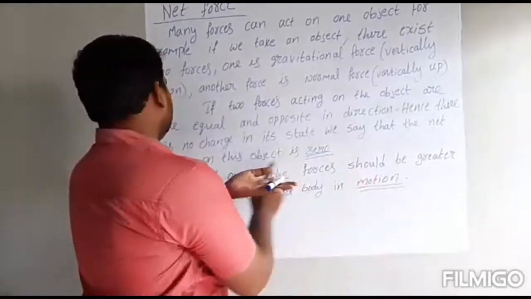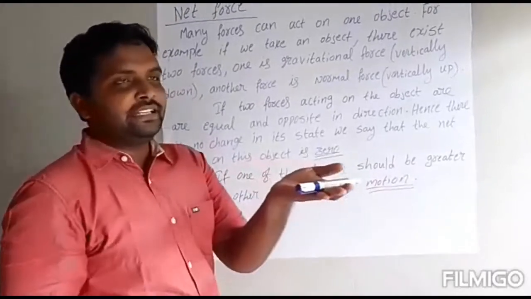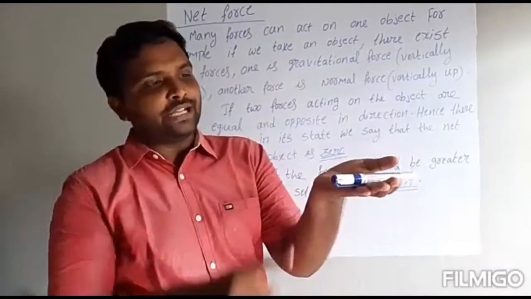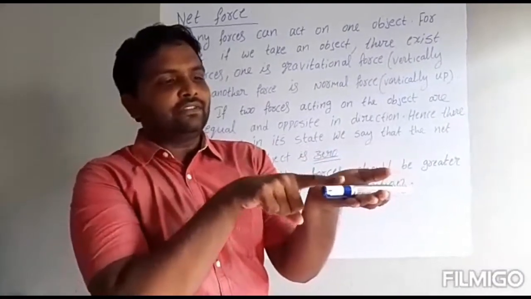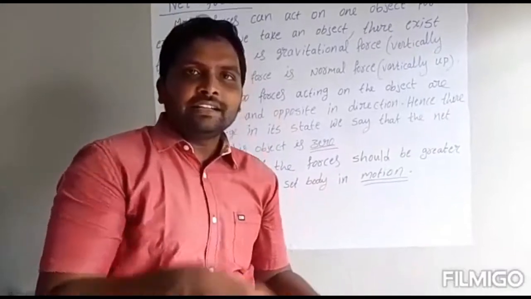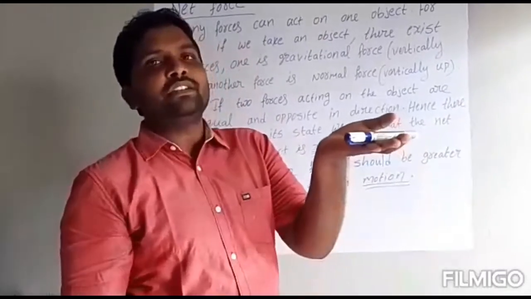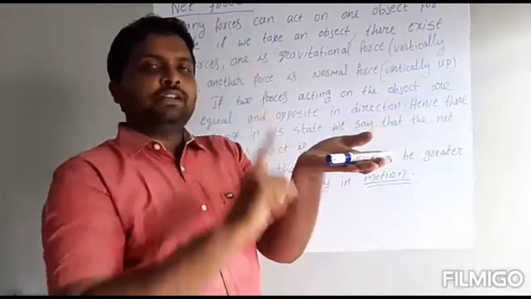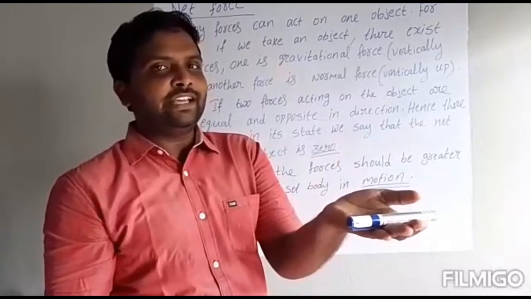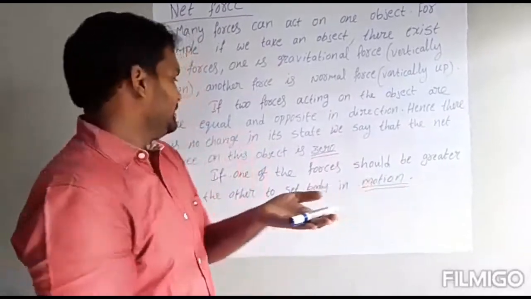So we say that the net force on this object is 0 because it is not moving upward or downward. Now it is in a stable form, that's why we can say net force is 0. If it is going down, what will we say? Gravitational force is more. If the object is going up, normal force is more. But it is not moving anywhere, so the net force is 0 here.